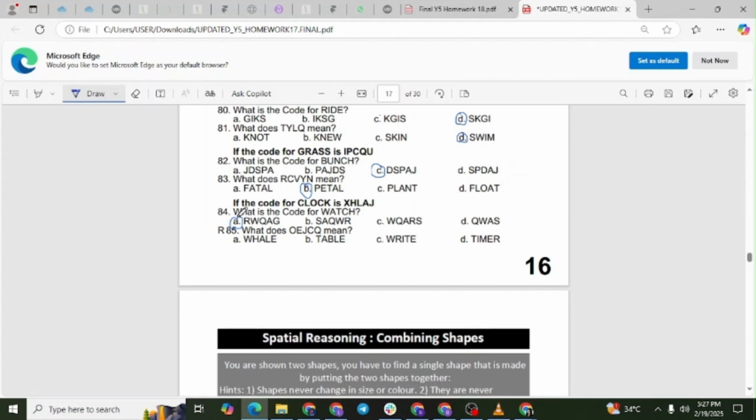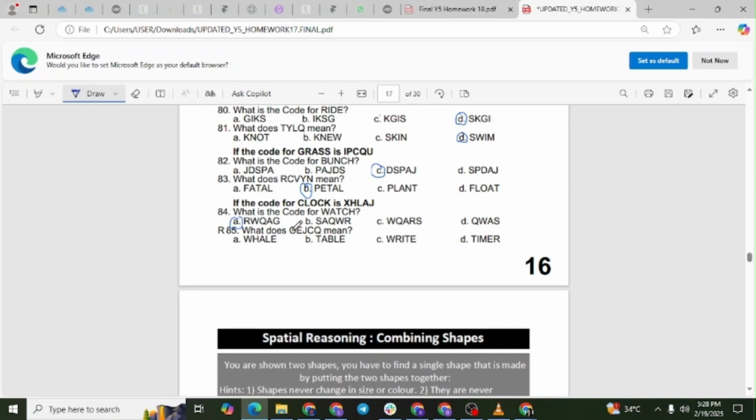Question 85. What does OEJCQ mean? Since we determined that the pattern in the previous question involved the first letter moving backward by 5 places, the second letter moving backward by 4 places, the third letter moving backward by 3 places, the fourth letter moving backward by 2 places, and the last letter moving backward by 1 place, we now reverse the pattern to decode the word.